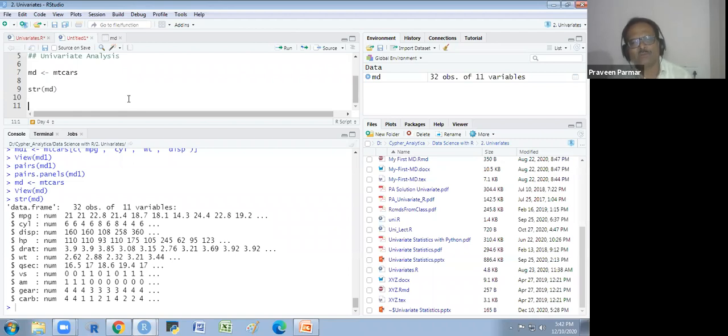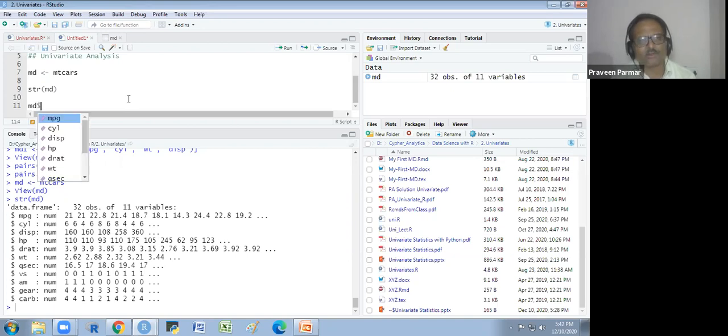So 0 for the V-shaped engine here and 1 for the straight engine. There are two types of engine. It is the type of engine. So I am making one new variable, which is the type of engine, a new column in this data set. How we could create a new column in a data set, how we could merge a new column in a data set, I will explain to you.